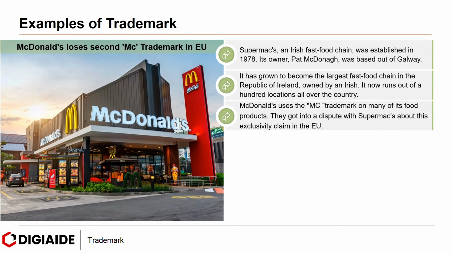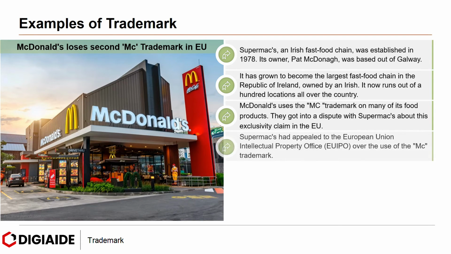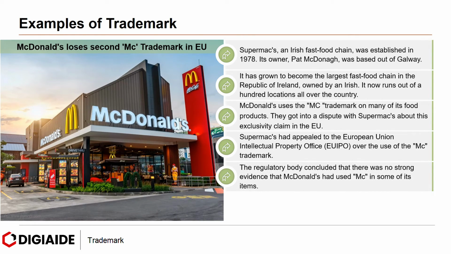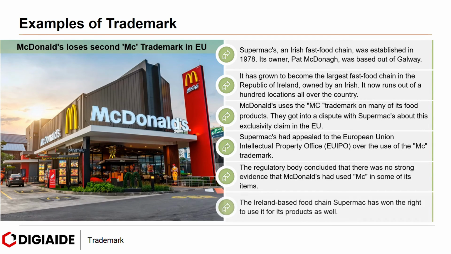McDonald's uses the Mc trademark on many of its food products. They got into a dispute with Supermacs about this exclusivity claim in the European Union. Supermacs had appealed to the European Union Intellectual Property Office over the use of the Mc trademark. The regulatory body concluded that there was no strong evidence that McDonald's had used Mc in some of its items. The Ireland-based food chain Supermac has won the right to use it for its product as well. Previously, in the same year, Supermacs registered another victory over the fast food giant in the trademark battle in a different location.